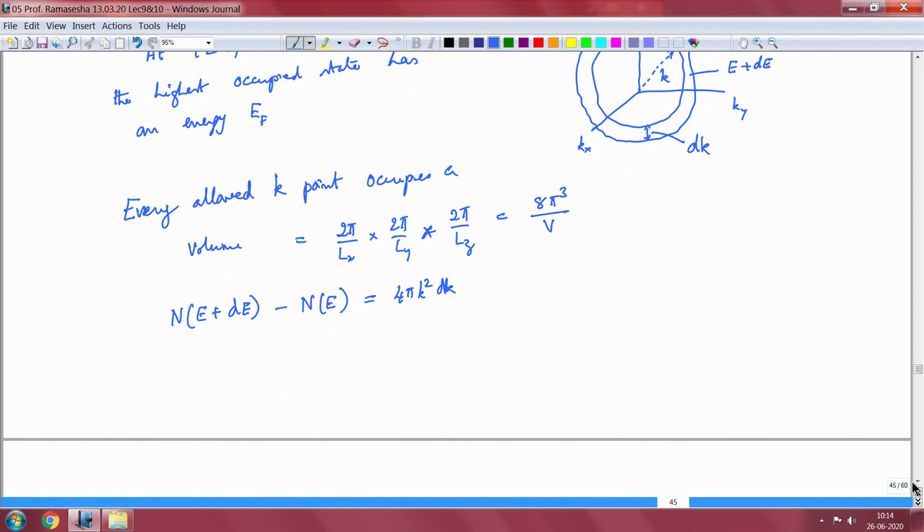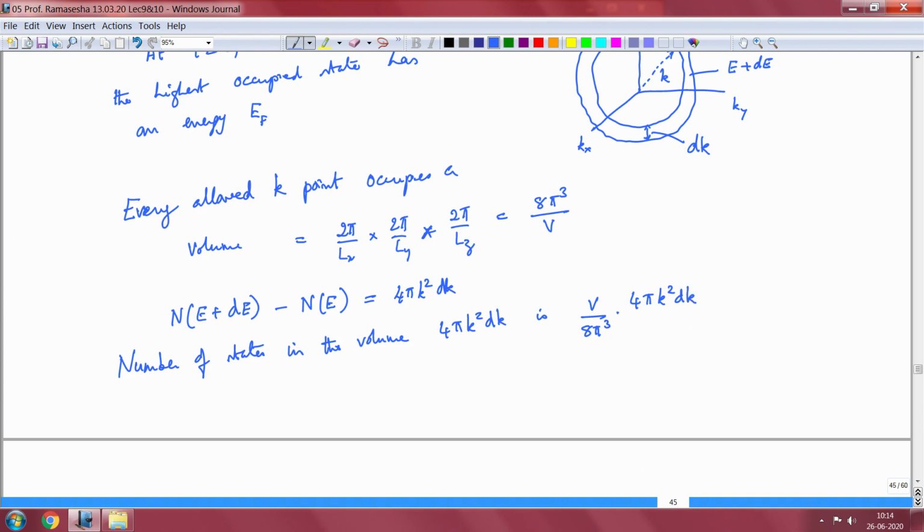In this volume, the number of states is the following. The number of states in the volume 4 pi k squared dk is V by 8 pi cubed into 4 pi k squared dk.